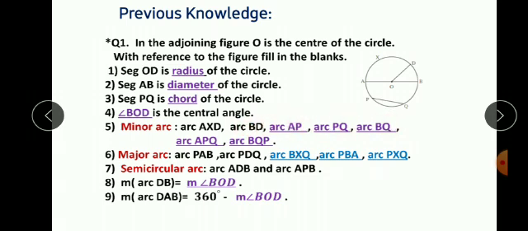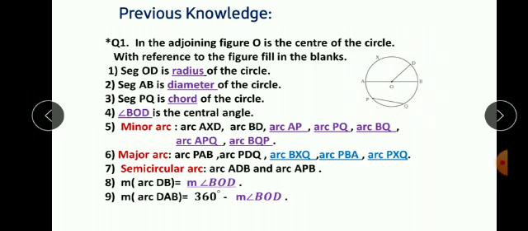Now let us see which are semicircular arcs. Semicircular arc means an arc which ends at the diameter. So which is the diameter? AB is the diameter. So which is a semicircular arc? Arc ADB is a semicircular arc. Second one, arc APB is a semicircular arc. So these 2 are mentioned here. They are 2 semicircular arcs.